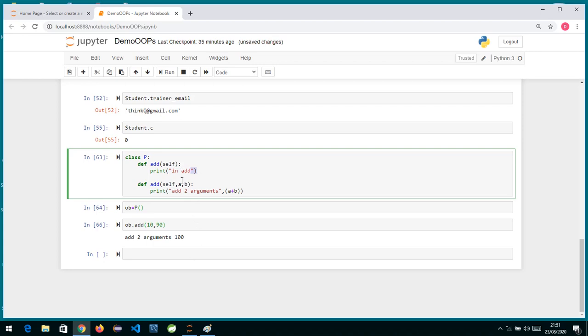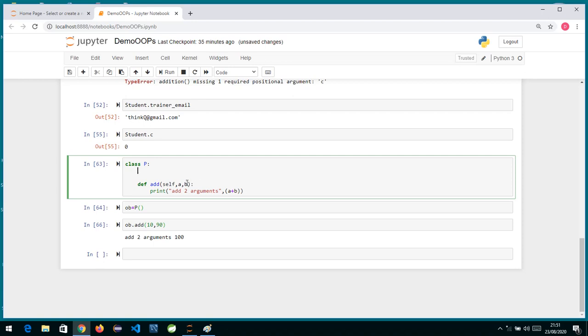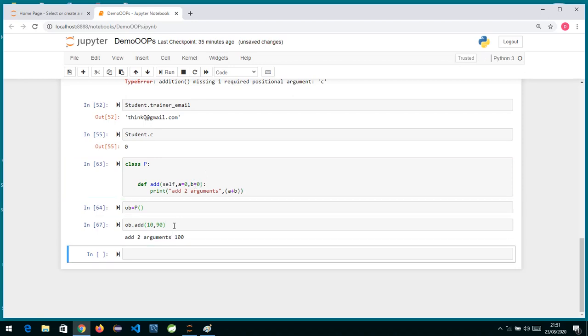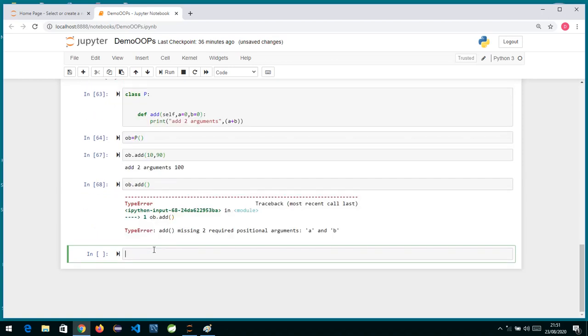What we can do here to get that behavior is make these two arguments default arguments with value 0. Now even if I don't pass any argument, it works. Even if I pass arguments, it will work, and if I remove them and just say ob.add, this is the way you can give the feel of overloading.